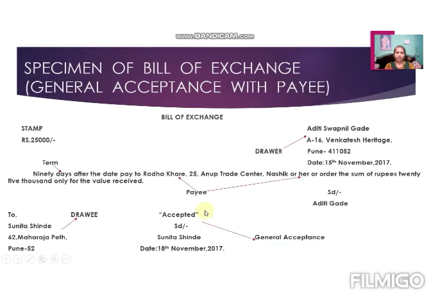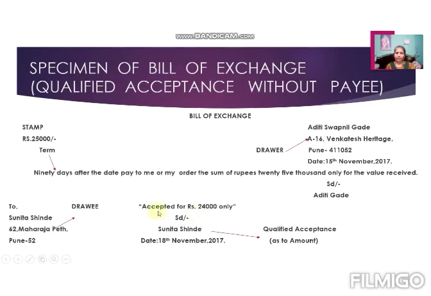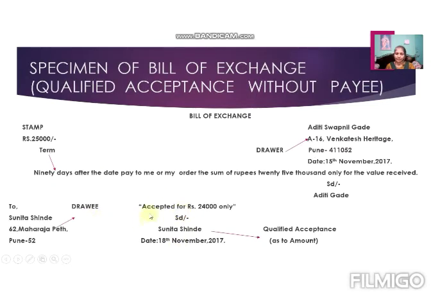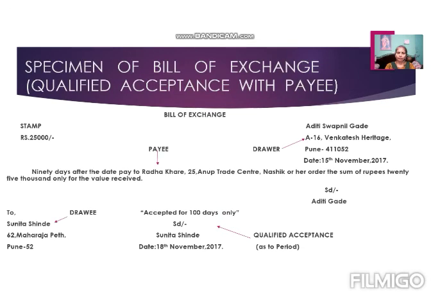See, you can refer again to the general acceptance example. Here I wrote only accepted in double inverted commas, but in this example accepted for rupees 24,000. Whenever general acceptance is there, there is no need to write anything after accepted. You can directly write the signature, but in case of qualified acceptance you have to write, after the word accepted, whatever condition is given in the question. Is this clear?